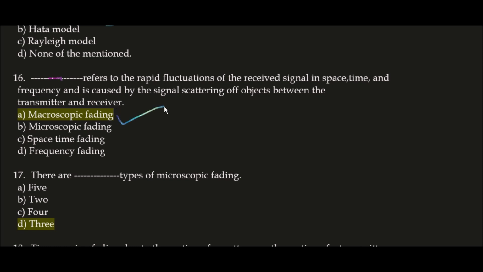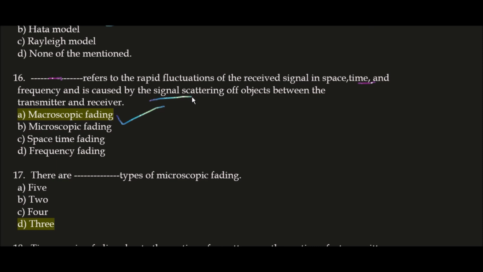So this is the definition of macroscopic fading. Macroscopic fading refers to the rapid fluctuations of the received signal in space, time and frequency and is caused by the signal scattering of objects between the transmitter and receiver.